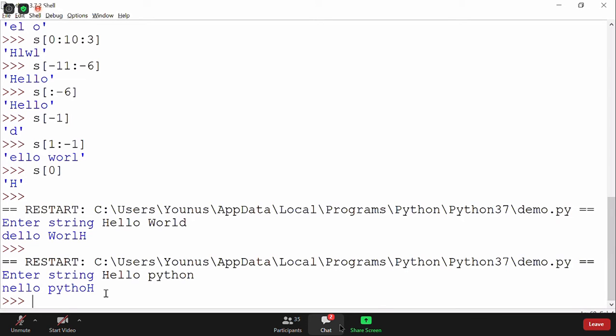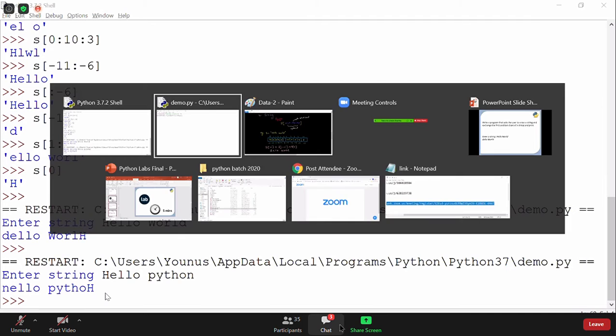Yeah, we can use positive and negative in combination based on requirement. Of course, Santosh, that's correct. You can use both positive and negative indexing based on the requirement. We know that -1 will be the end, and from 1 I can say go till -1. That's perfectly fine. It's not necessary that both be positive or both negative. One can be positive, one can be negative, but you have to use them properly. Make sure you do not get an empty string, because whenever you combine positive and negative, there is a maximum chance that you will get an empty string. Got it, Santosh? Let's do some more exercises. I think that gives you more clarity.